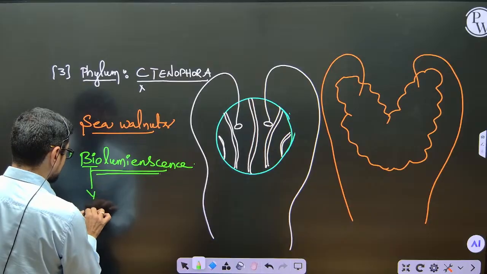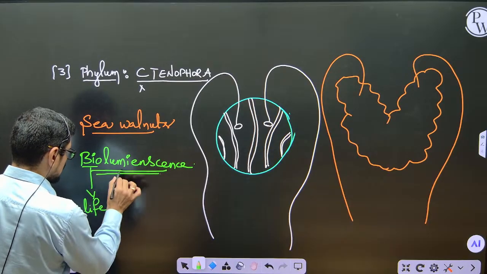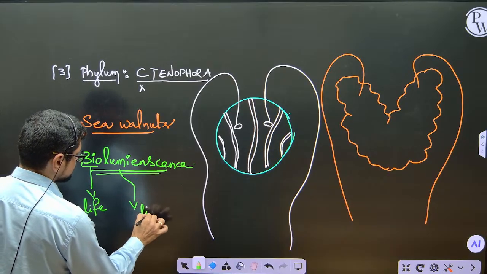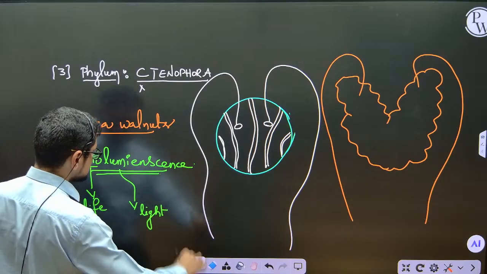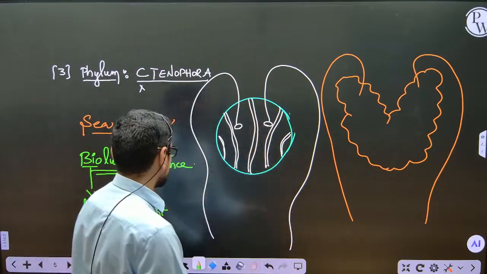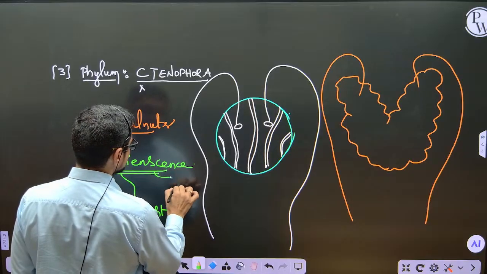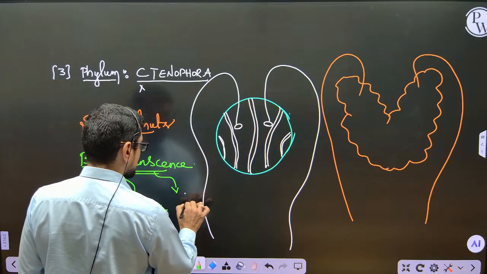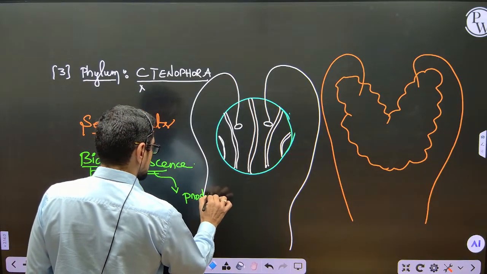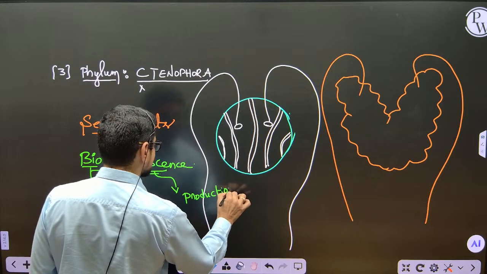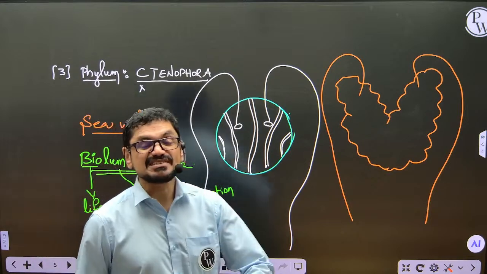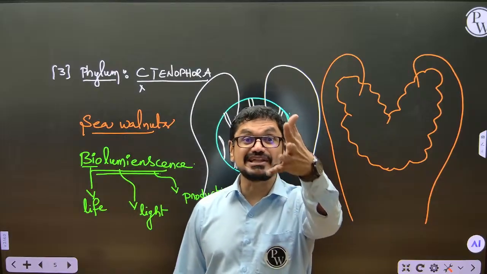Bio means life. Lumen means light. Emission means production. So bioluminescence is nothing but the emission of light by a living organism.